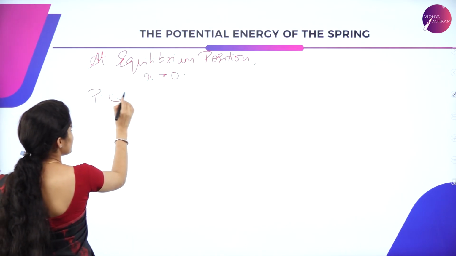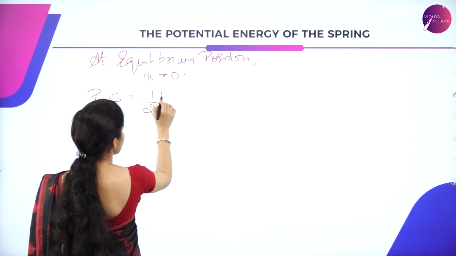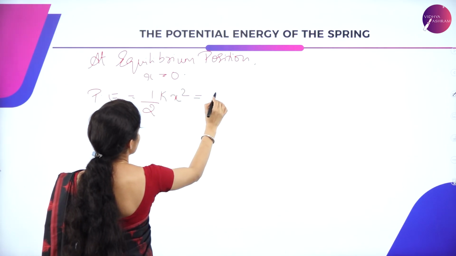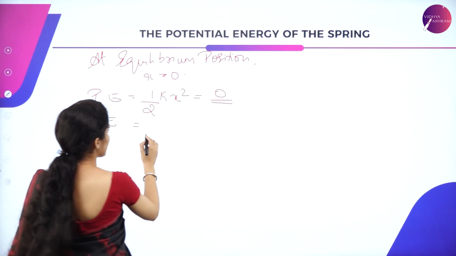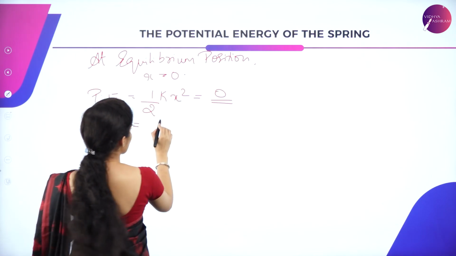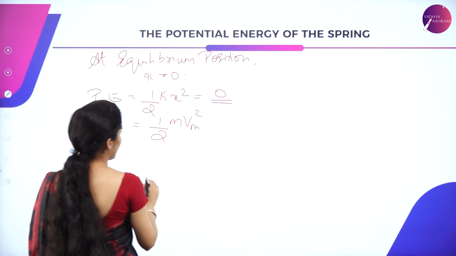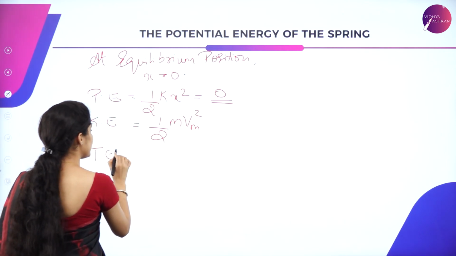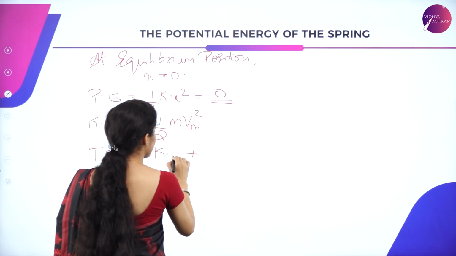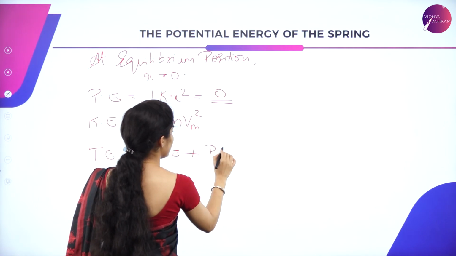So potential energy is given as half kx square, which will be 0, and kinetic energy is maximum at equilibrium point. So it is half mv square subscript m. So the total energy is given as the sum of kinetic energy and potential energy.